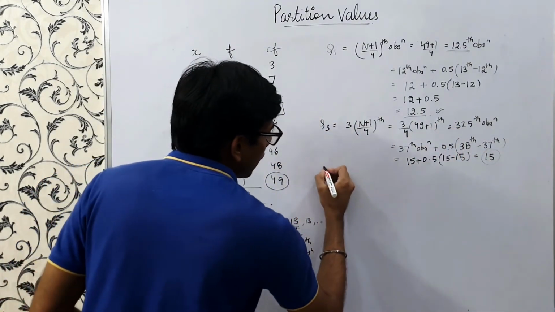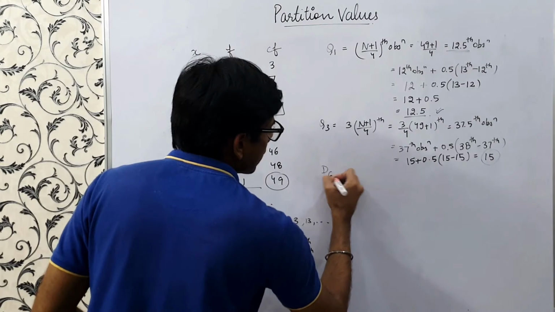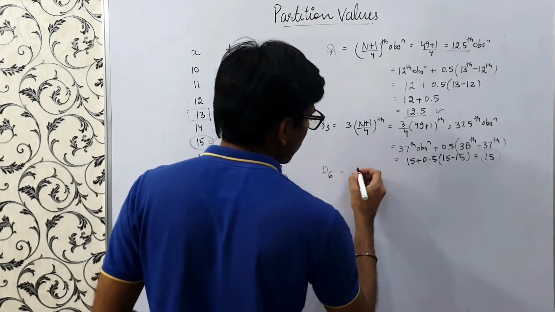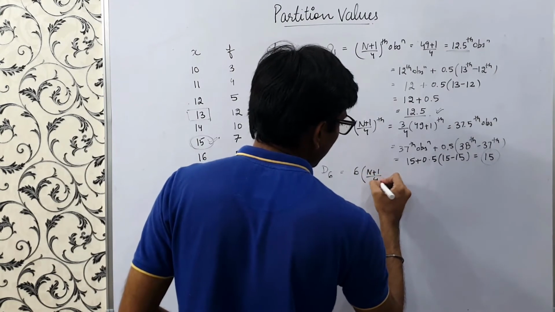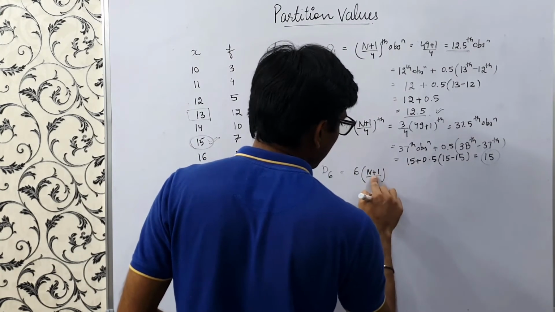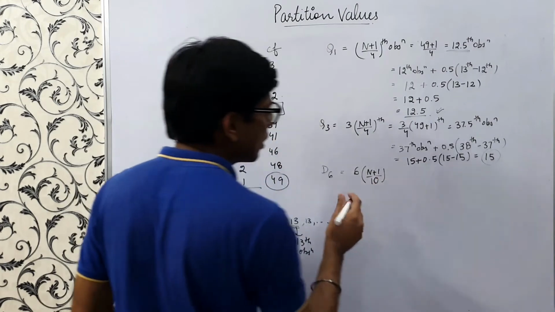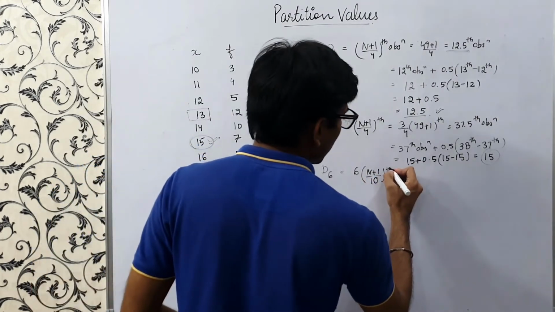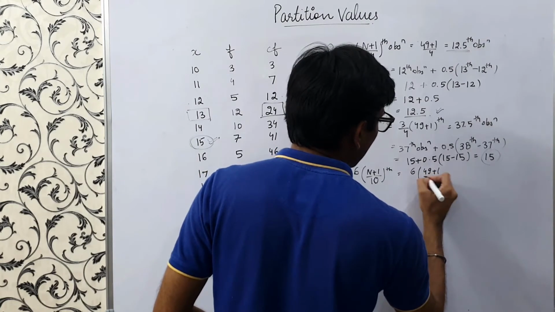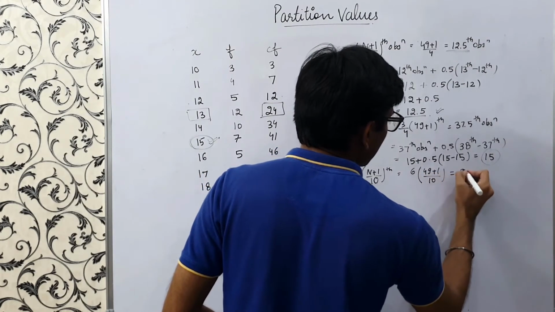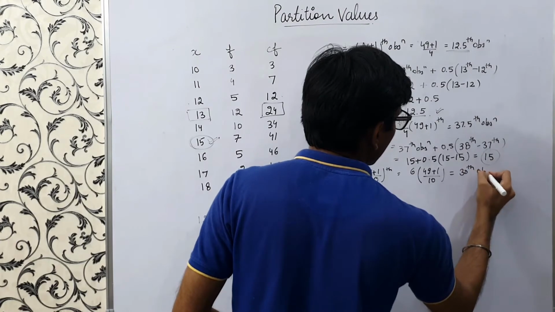Similarly, we'll calculate D6 for an example. D6 would be 6(n plus 1) by 10th, because this divides the data set into 10 parts. So this is 6 into (49 plus 1) by 10. This is the 30th observation.